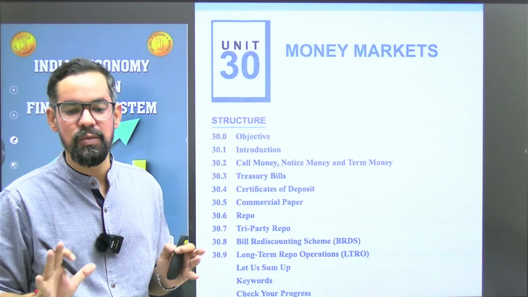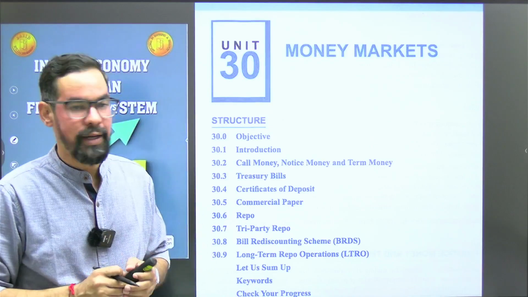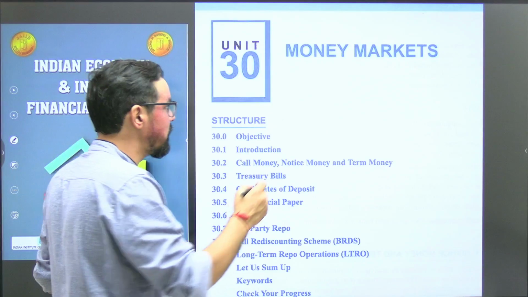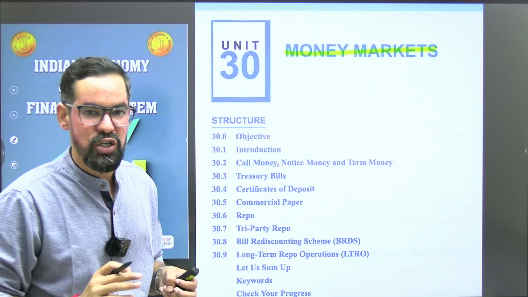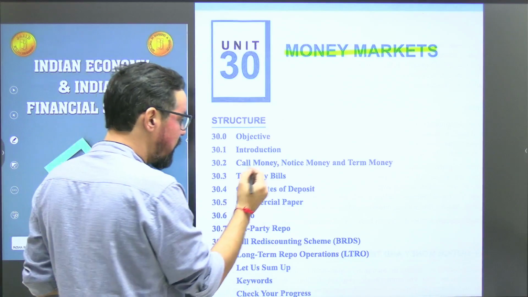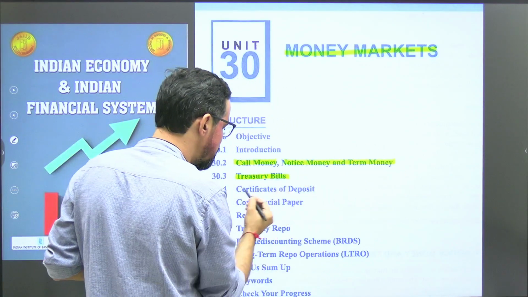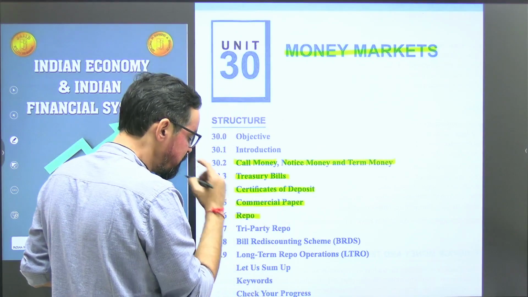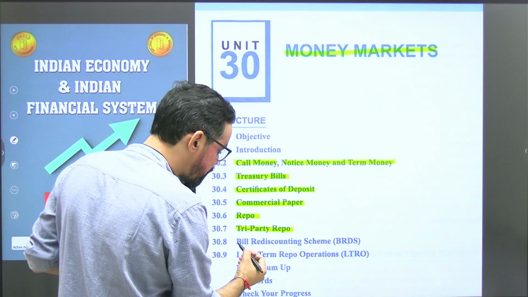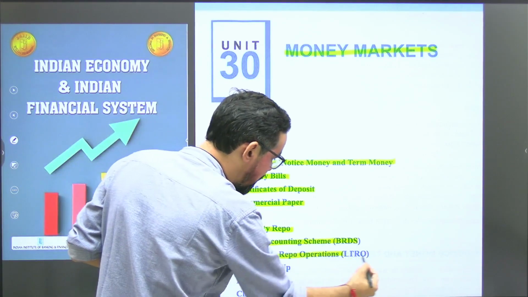These were the questions in your book from unit 29. Next unit, guys, unit 30, money market, the first part of financial market. Here we have call money, notice money, term money, which are very important, then treasury bills, certificate of deposit, commercial paper, repurchase agreements, tri-party repo, bill rediscounting, and long-term repo operations.